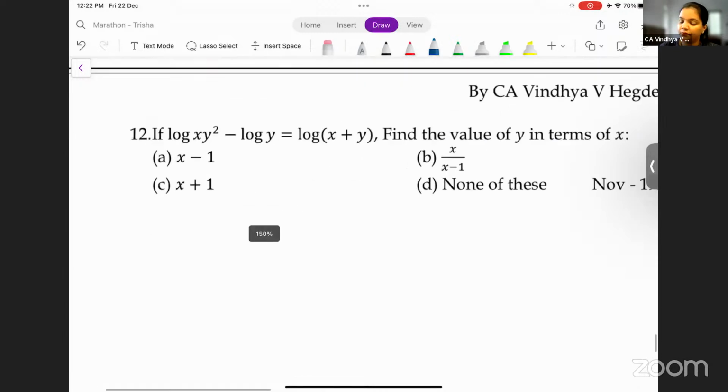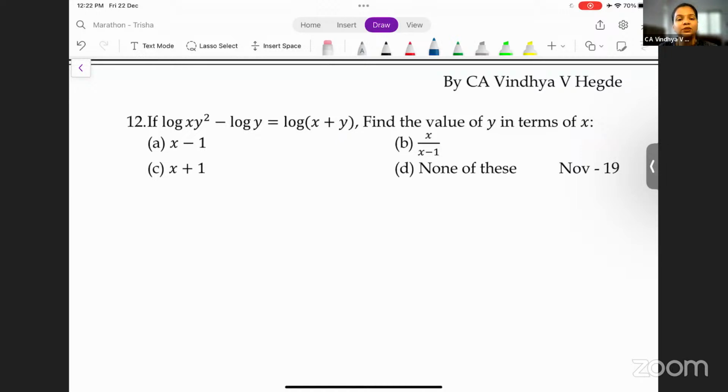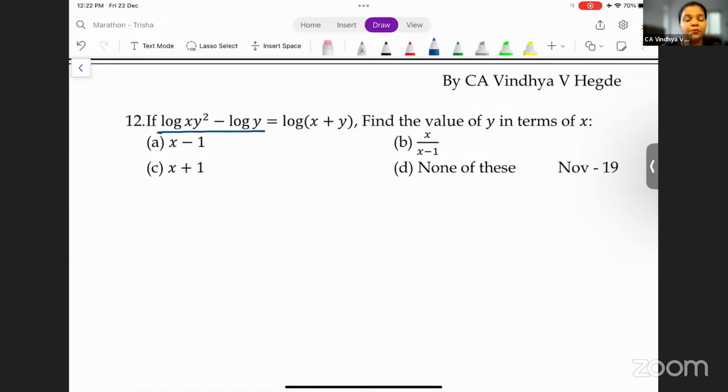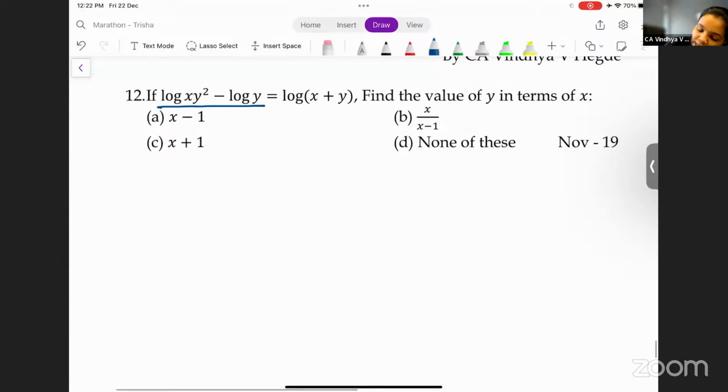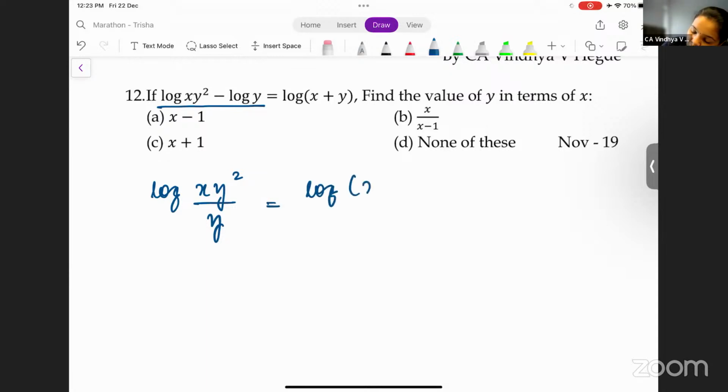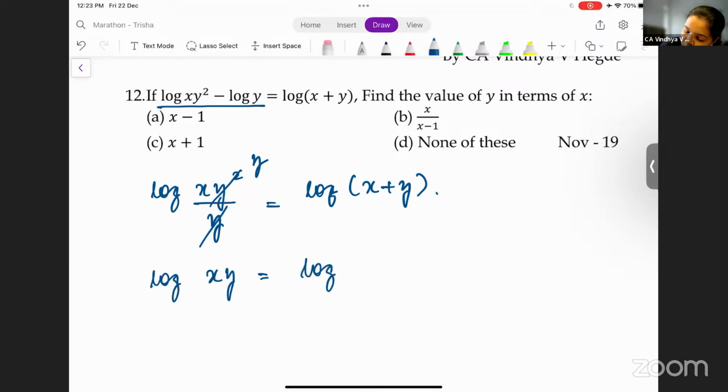Next question. Log xy square minus log y. Can I say this is in the form of log a minus log b, which becomes log a by b? That is log xy square divided by y is equal to log of x plus y. Now don't say this is log a plus log b. This is log of a plus b, okay? This is not log a plus log b. Okay, here 1 y can be cancelled. So what remains? Log xy is equal to log of x plus y.